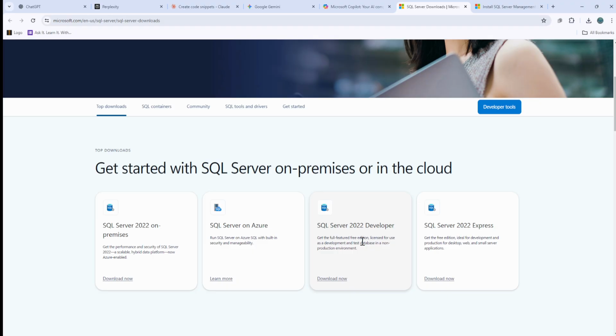And again, based on the business requirement, you can move over to the next one, which is SQL Server on premise, or if you want everything on an online version, you can go to SQL Server on Azure. So that is the first thing.